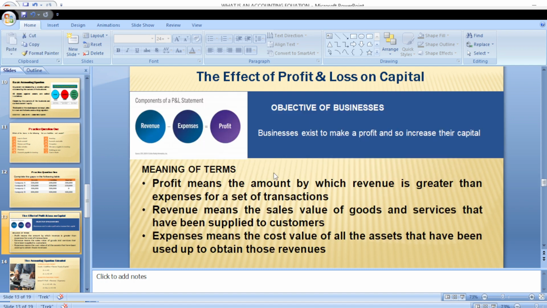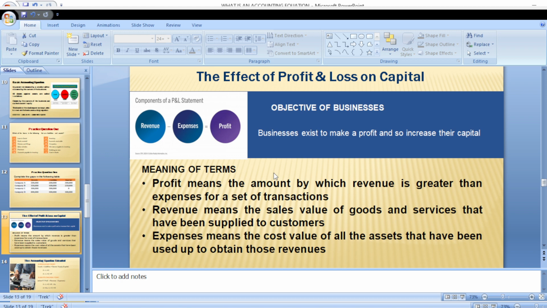Now, the effect of profit or loss on capital. When you start a business with a sum of money, of course, you're expected to make profit over time. And what does that profit do to your business? The essence of the profit is to improve your business, to increase your financial status, to increase the value of the company. Is that not so?